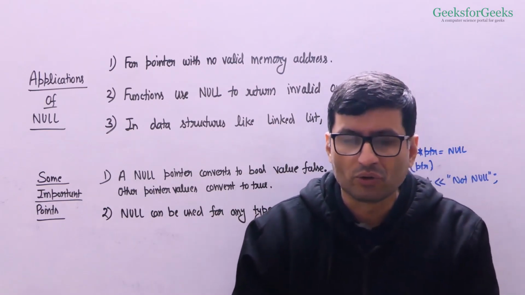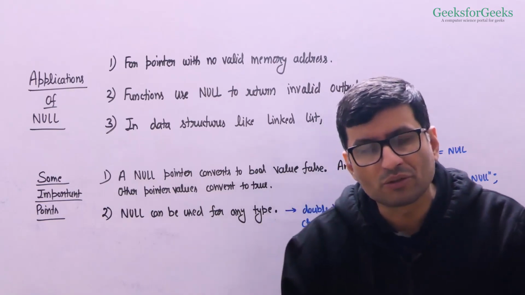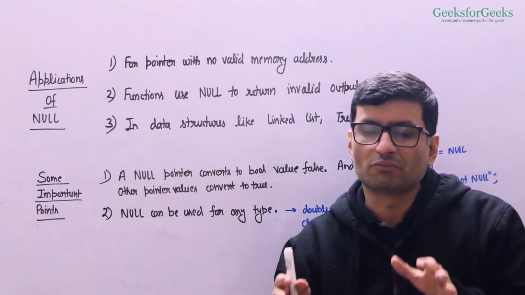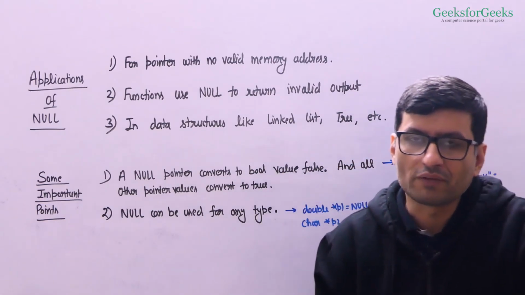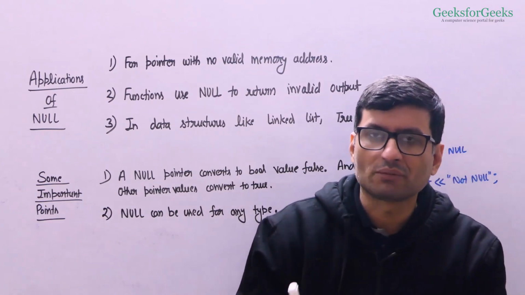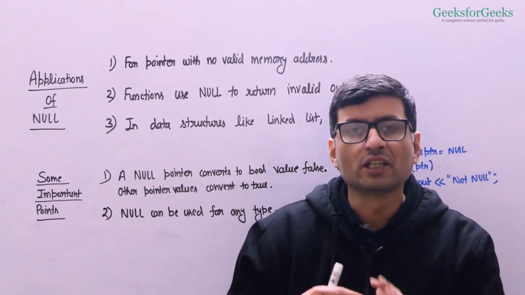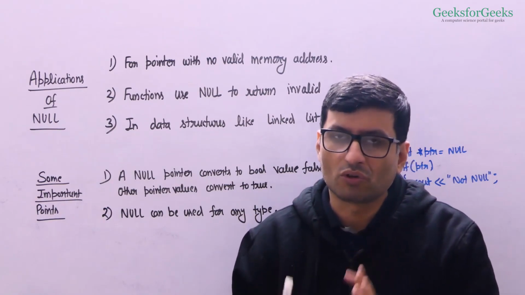You create a pointer, you don't know what address to store in this pointer, you initialize it with null. Don't leave it as a wild pointer. And before dereferencing pointers, always check whether the pointer is null or not, right? So this is the recommended practice to be used always.